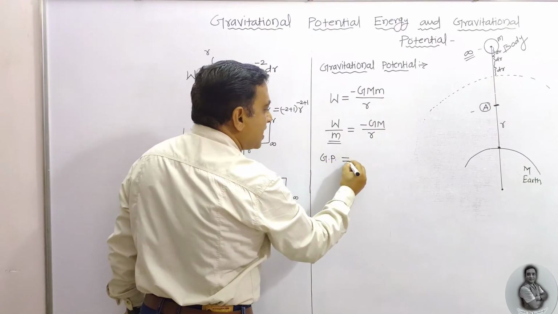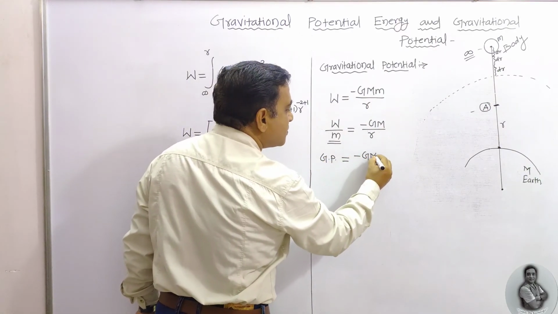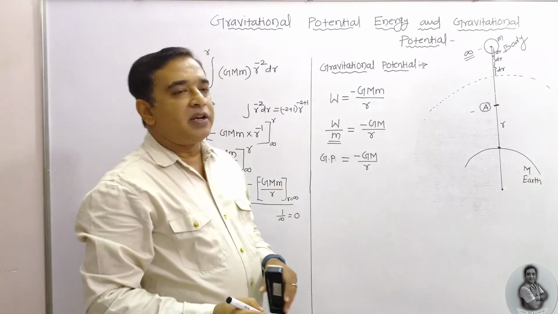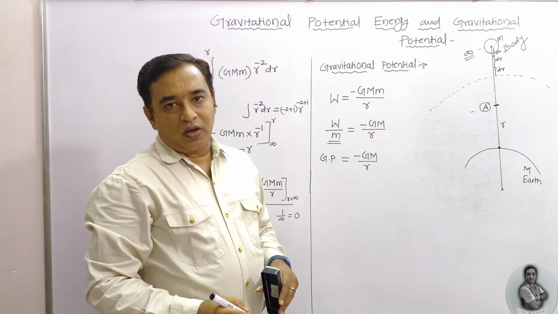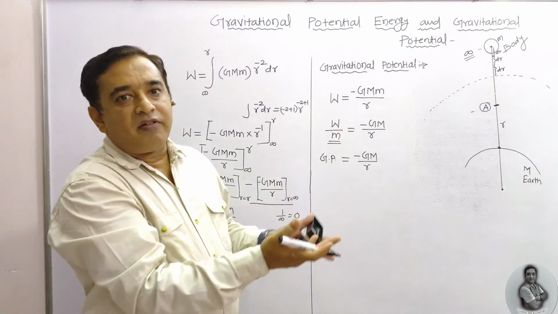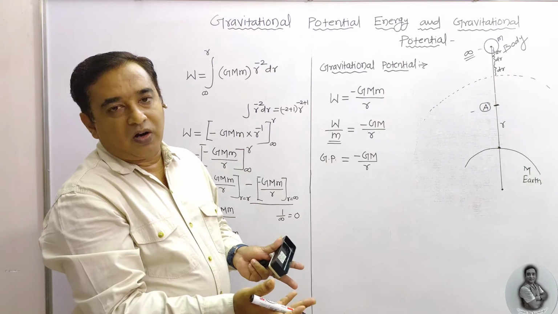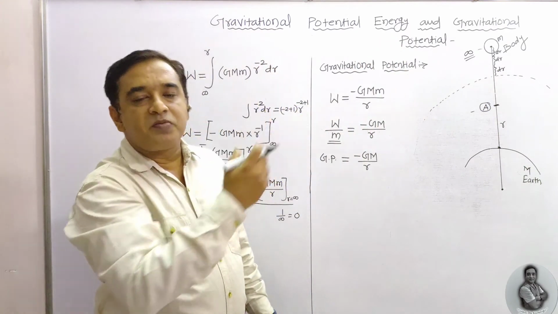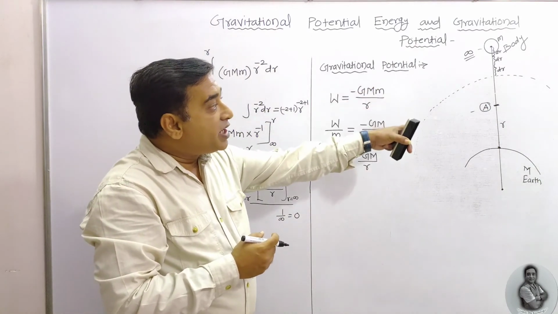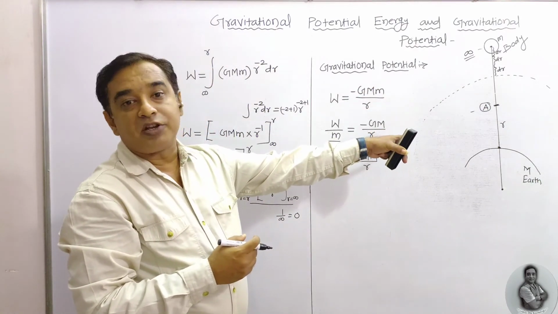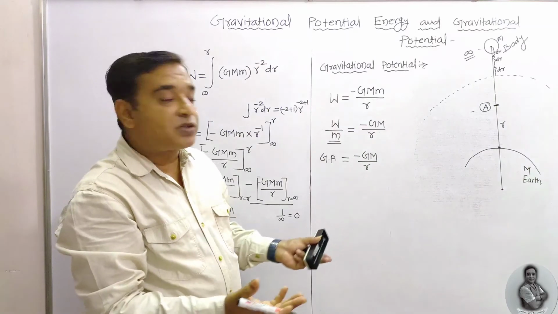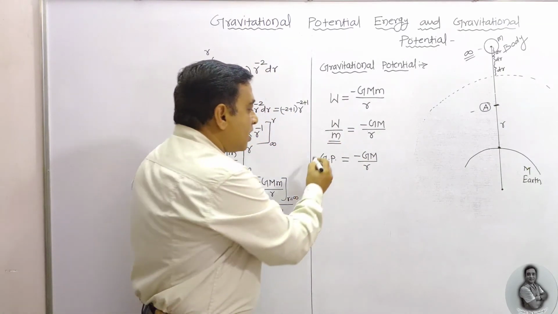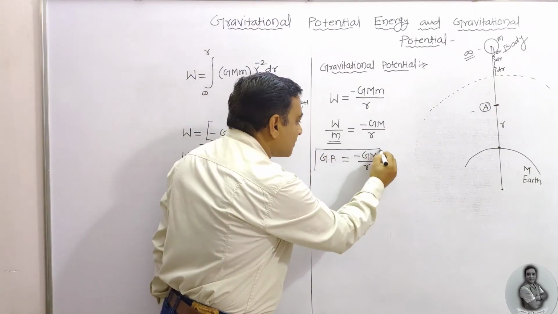Gravitational potential is equal to minus GM upon R. But this negative sign indicates bringing a unit mass from infinity to a given point inside the gravitational field against the gravitational force. That's why the negative sign is here. And this is your gravitational potential.